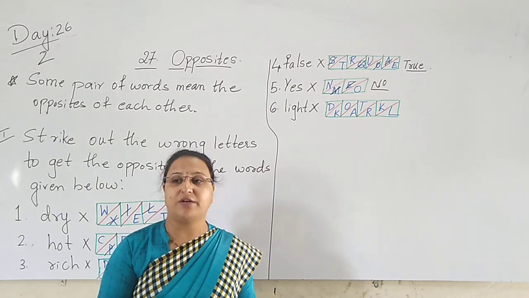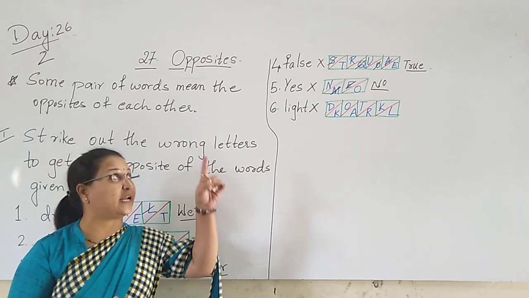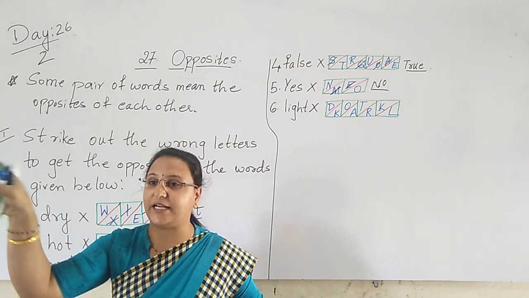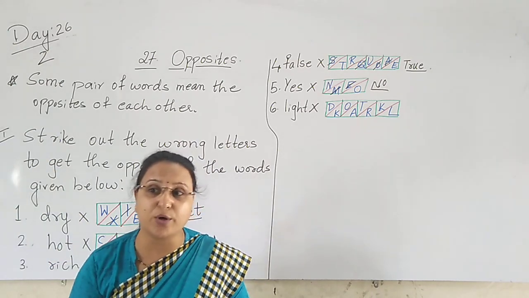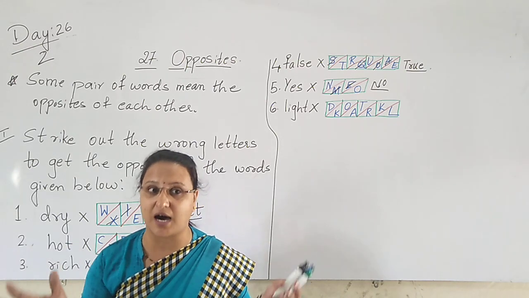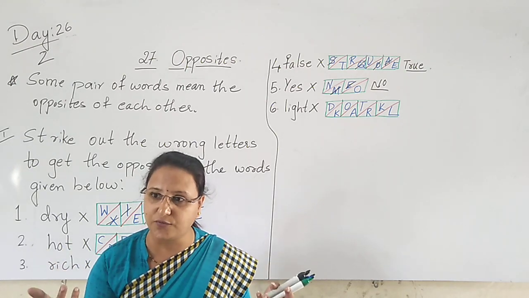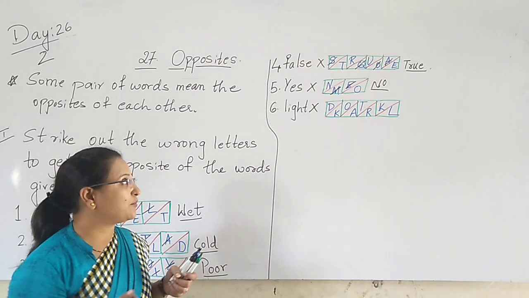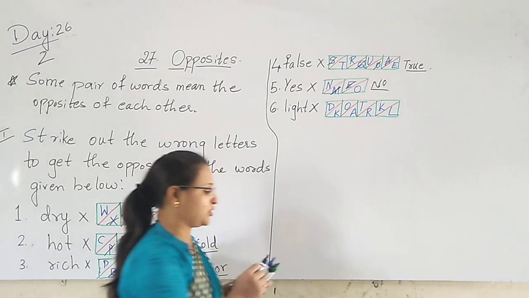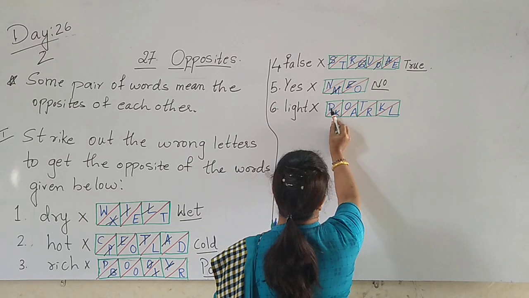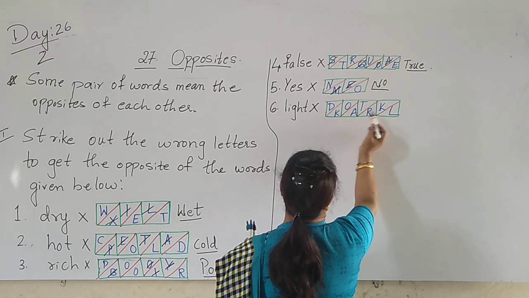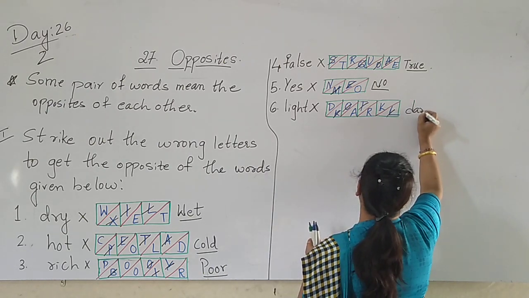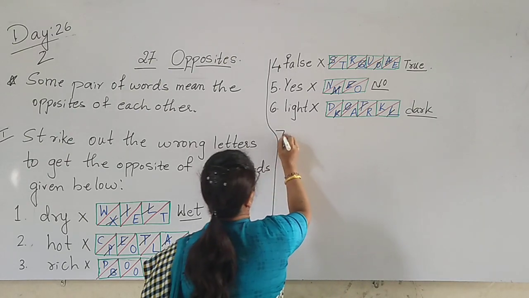For example, when you are sitting in the bedroom, before you sleep, you turn on the light. Then when you are sleeping at night, what do you do? You turn off the light of your room. Yes or no? That time how does your room become? It becomes dark. Why? Because all the lights are off and nothing can be seen. So the opposite of light is what here? Dark, children. D-A-R-K, dark.